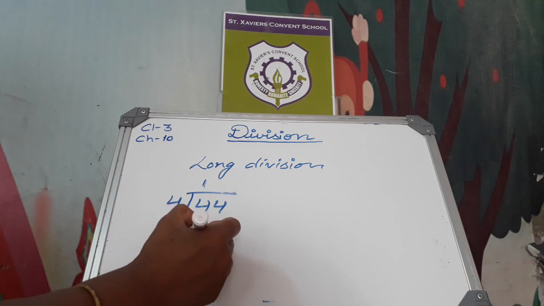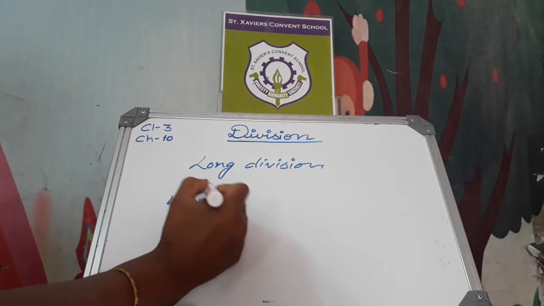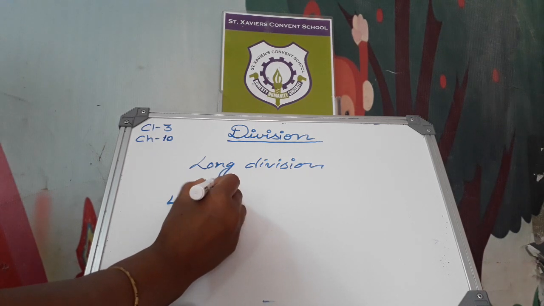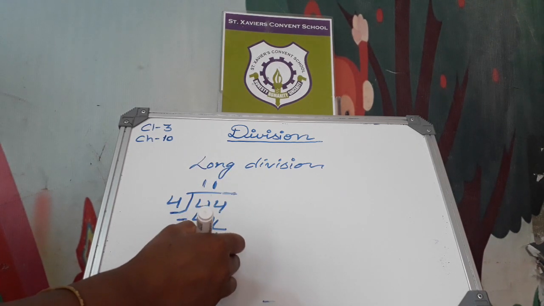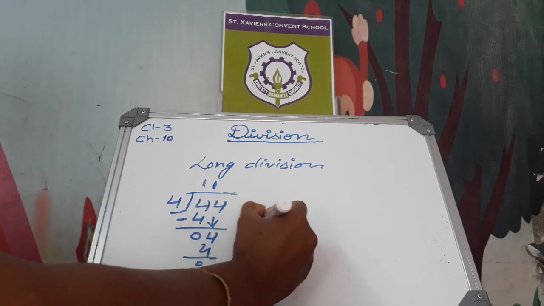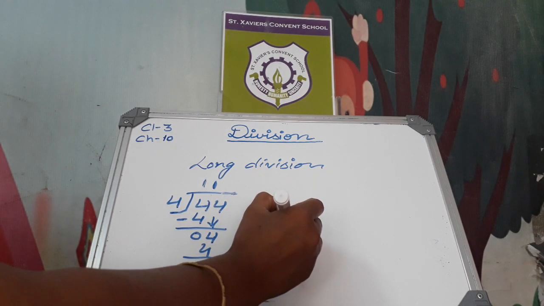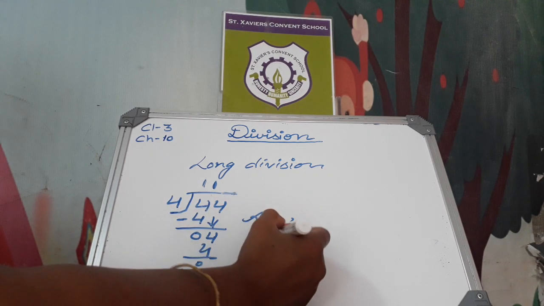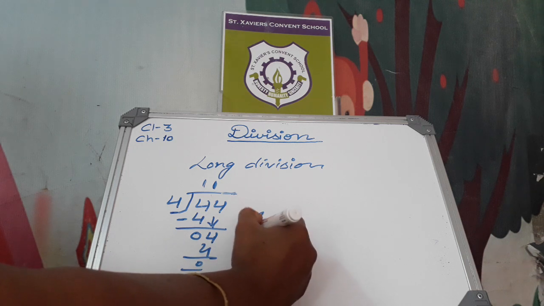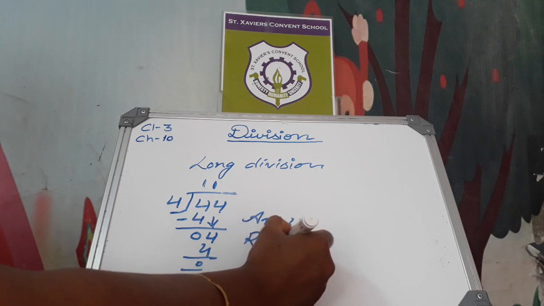Then subtract it, 0. Then we write here this 4. Again 4 ones are 4. The answer is 11 and the remainder is 0.